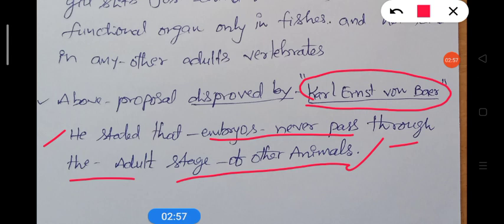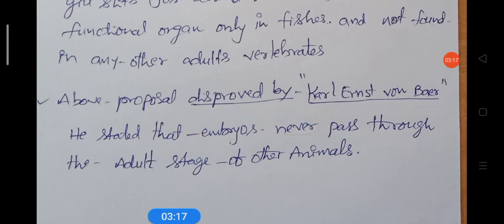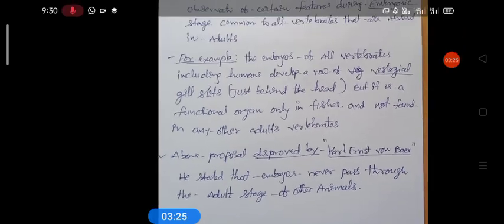In human beings, instead of gill slits, we have lungs. So it is disproved by Karl Ernst von Baer. He stated that embryos never pass through the adult stage of other animals. That is his conclusion.